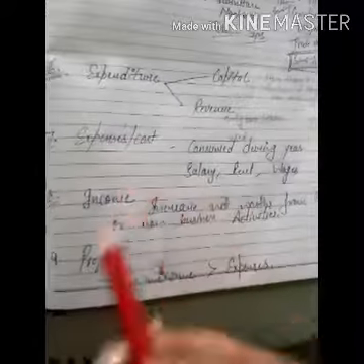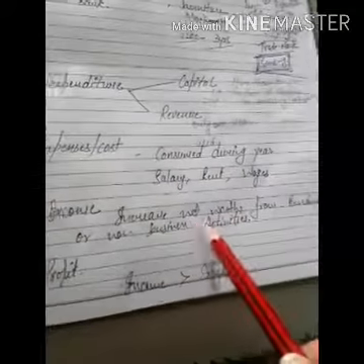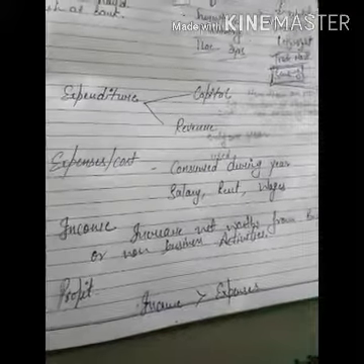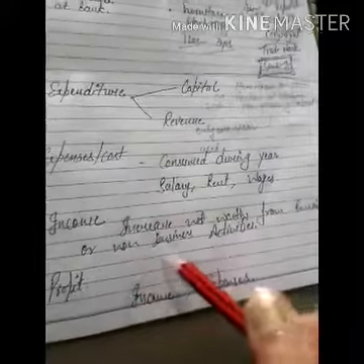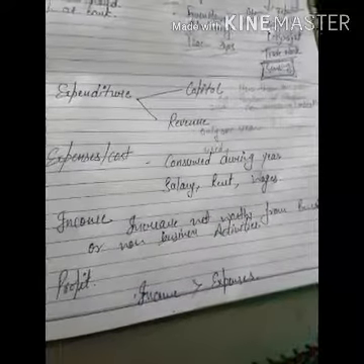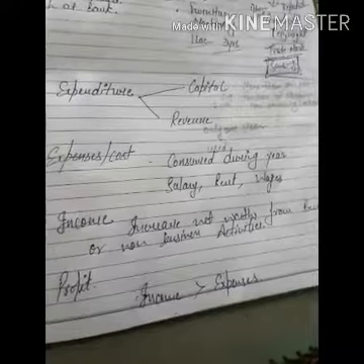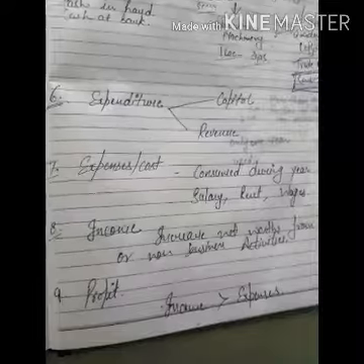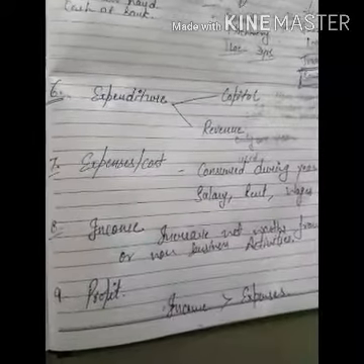Next, eighth is income. Income is an increase in the net worth from the business. Any increase in the finances of the business is known as income, from business or non-business activity. Income is earned from business activities, like what type of business you are doing. You earn profits or some money from your business activity. This becomes your income.